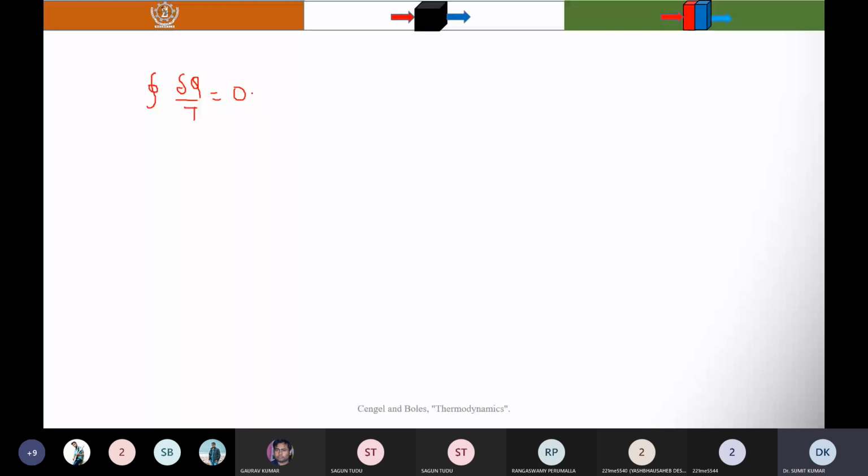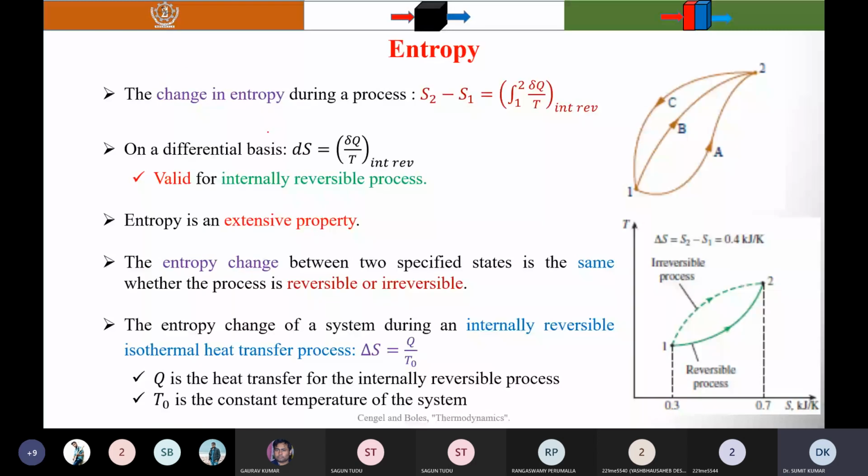Here I have considered two cycles. One is A, C, going from state 1 to state 2 via path A and returning from 2 to 1 via path C. Another cycle goes from state 1 to state 2 via path B and returns back via the same path C.